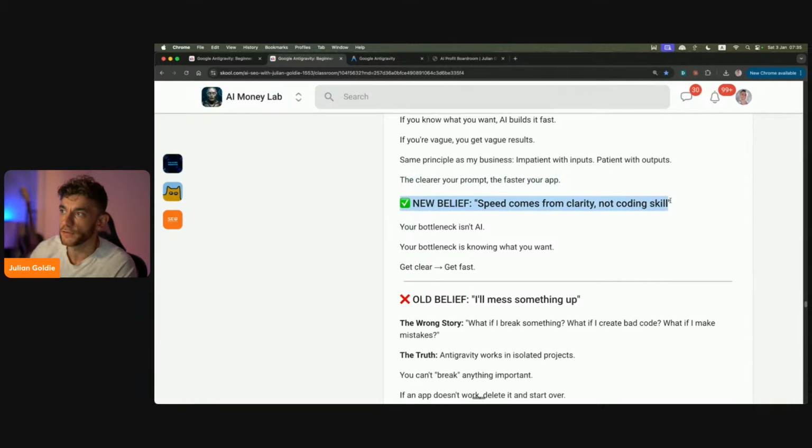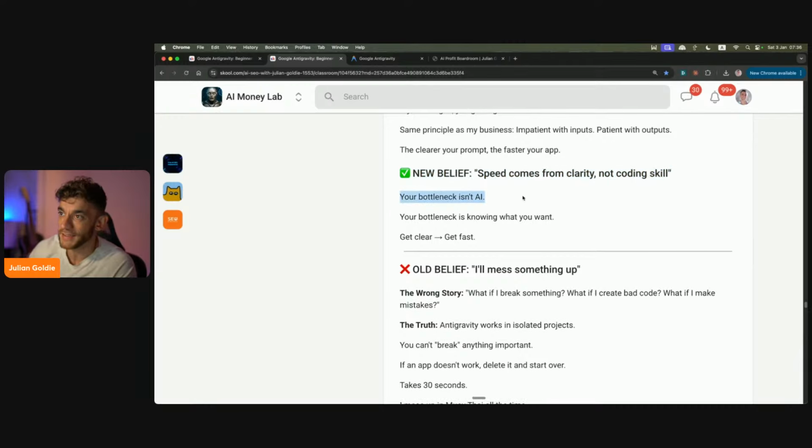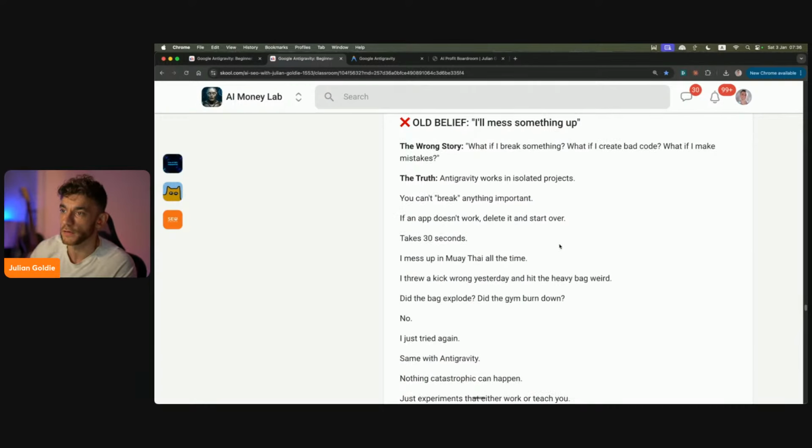So the new belief that's going to empower you really is thinking, right, speed comes from clarity, not coding skill, because your bottleneck isn't AI. Your bottleneck is knowing what you want. If you get clear, you get fast. That's what we're talking about.